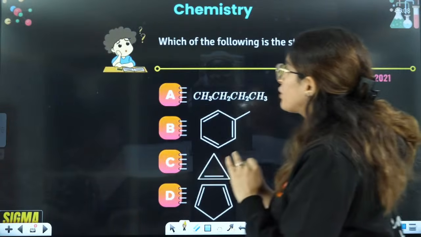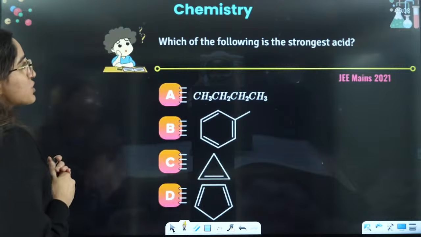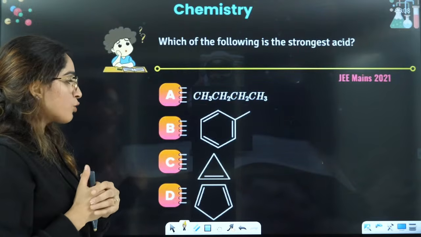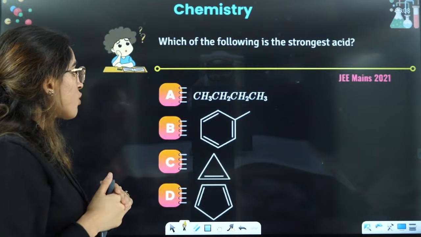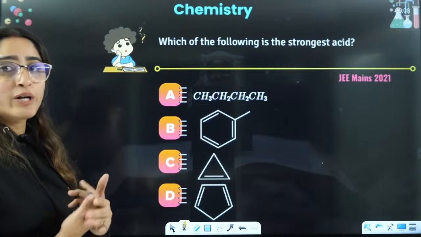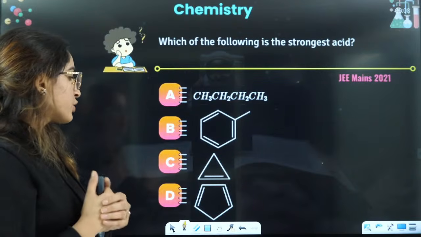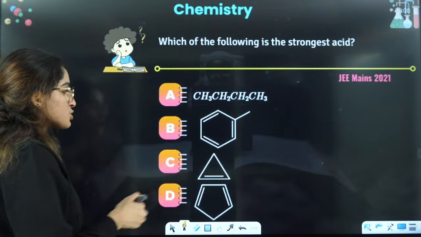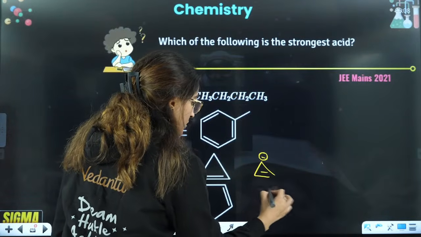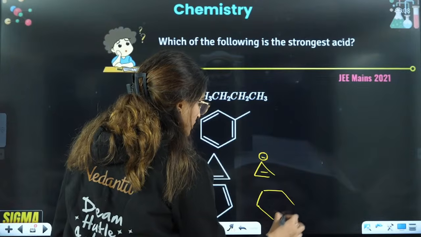So JEE Mains 2021 question is, which of the following is the strongest acid? So strongest acid, how do we define? We should know that after losing H positive, it is going to make a stable carbanion. So it will make this kind of situation.